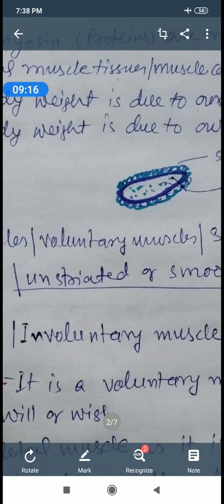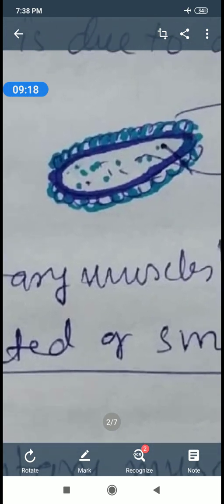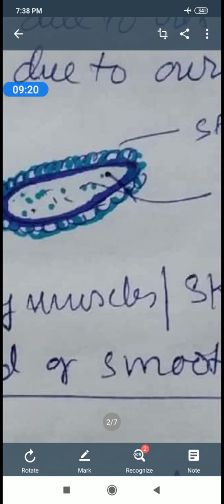This is the structure of a muscle cell, surrounded by the sarcolemma, a thin membranous sheath, and the substance inside the muscle cell is called sarcoplasm. We had read about protoplasm during the previous year in the 9th class.